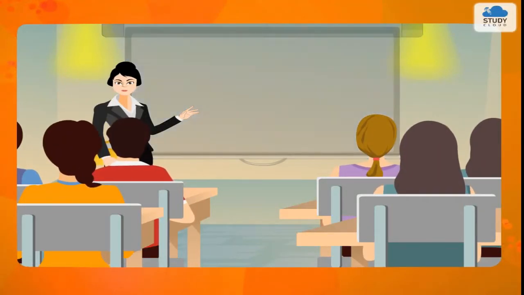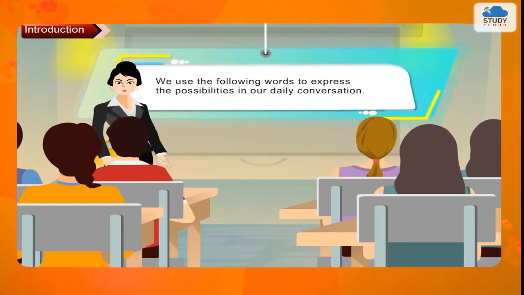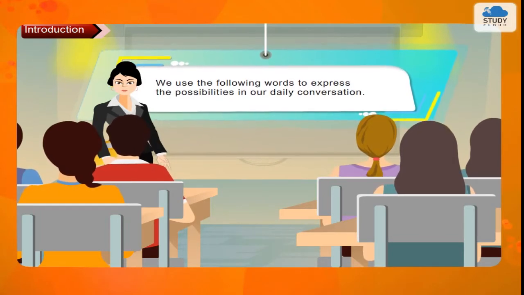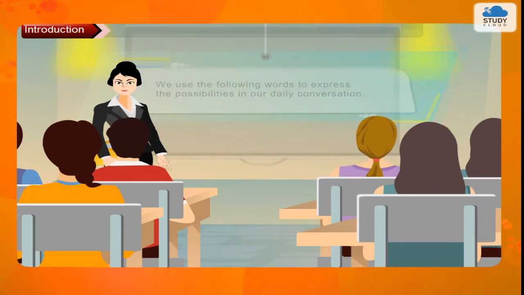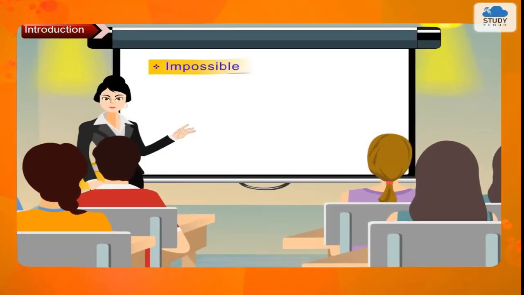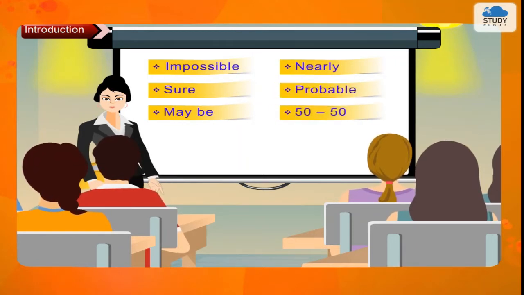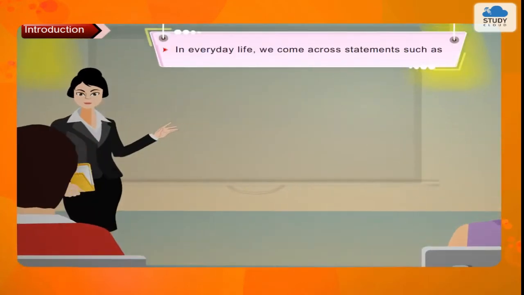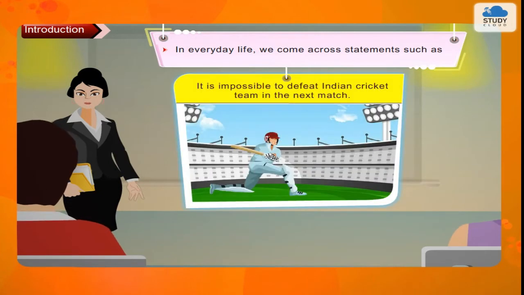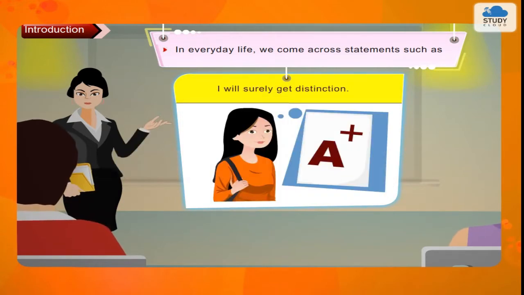Introduction. We use the following words to express the possibilities in our daily conversation: impossible, sure, maybe, nearly, probable, 50-50. In everyday life, we come across statements such as, "It is impossible to defeat Indian cricket team in the next match. I will surely get distinction.